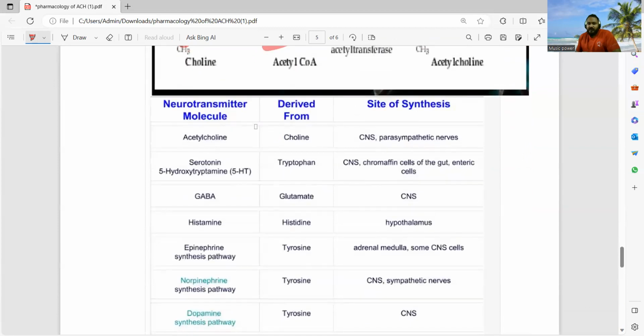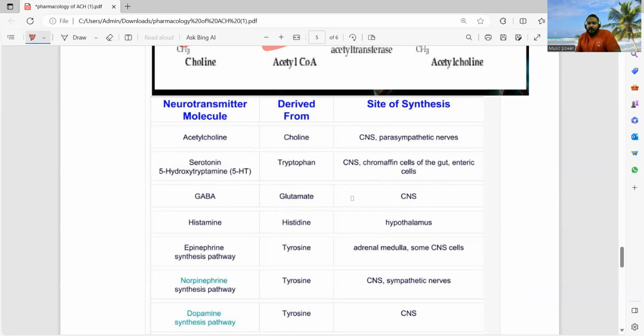Here in this chart, you can see the precursors of various neurotransmitters and their site of synthesis. Acetylcholine is synthesized from choline in the central nervous system and parasympathetic nerves, and serotonin, 5-hydroxytryptamine, 5-HT, is synthesized from tryptophan in the central nervous system, chromaffin cells, and gut and enteric cells.